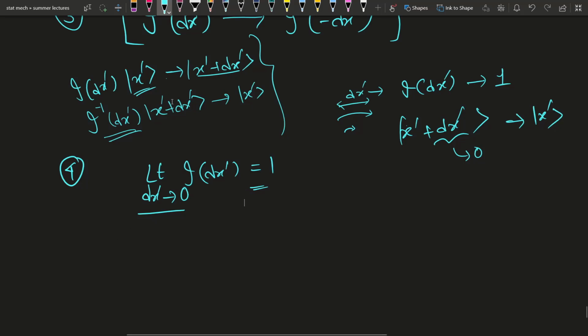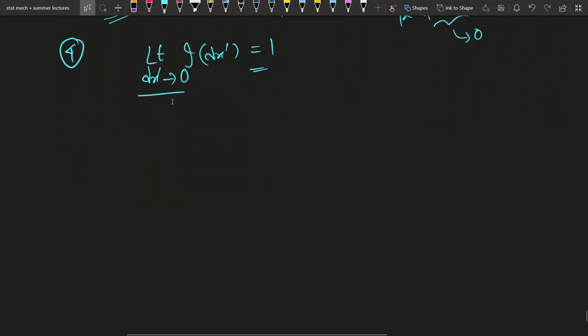Now these are all the properties. I can give you a simple statement that our infinitesimal translation operator will have the form like this.